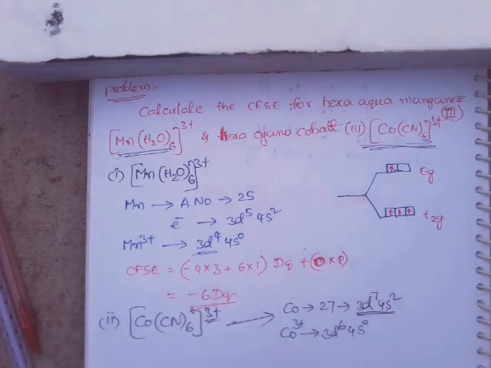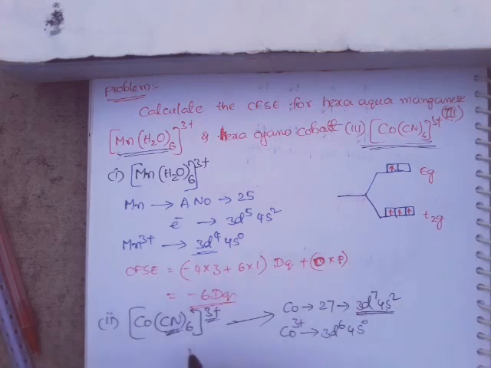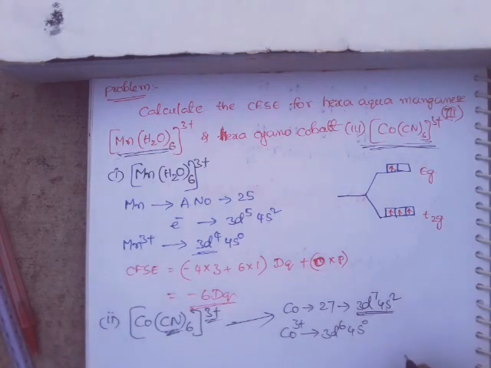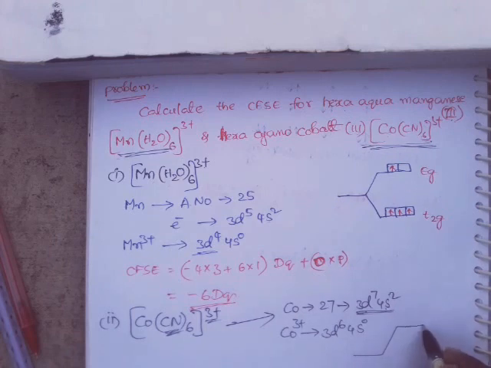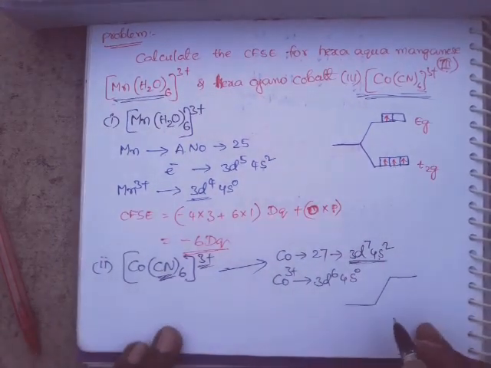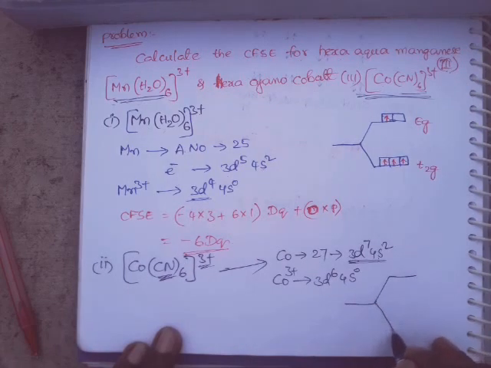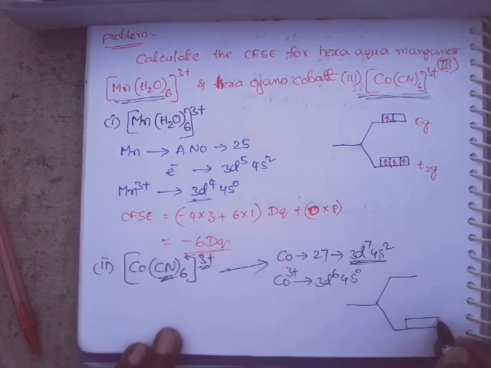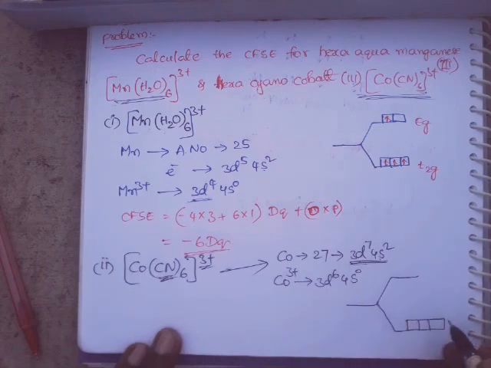Okay, so here cyanide is a strong field ligand. As cyanide is a strong field ligand, what happens? Its delta O is greater than P, so pairing energy is less. That is the reason why the electrons occupy the t2g orbitals first.